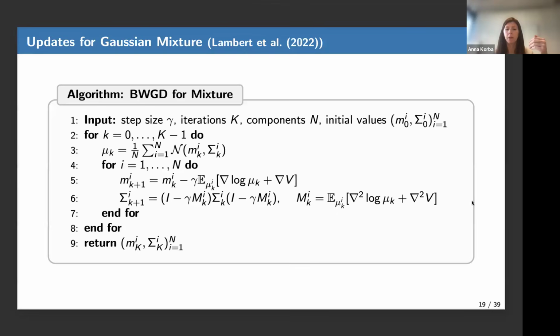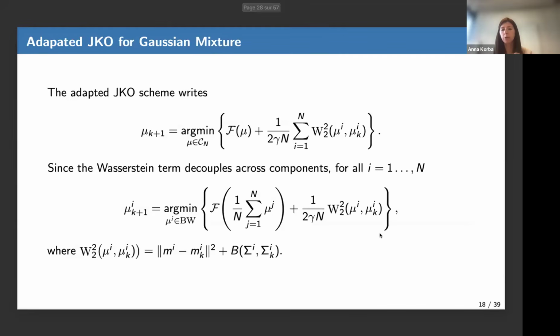So maybe just before going to the algorithm, this is how you construct the discrete sequence, and then we can do all the recipe as before. We can make the step size go to 0. We can define a continuous time curve, and this is already a discrete time algorithm, but as before, it's an implicit time algorithm.